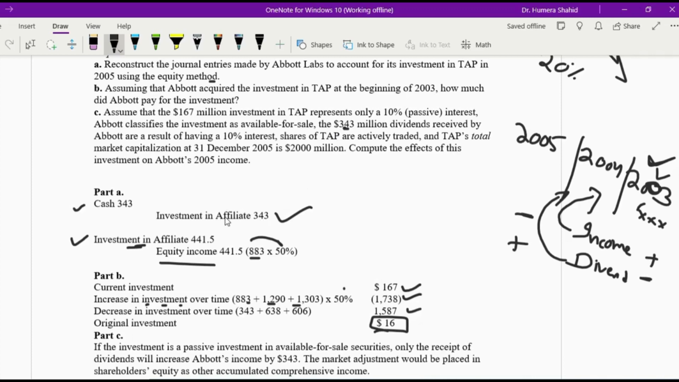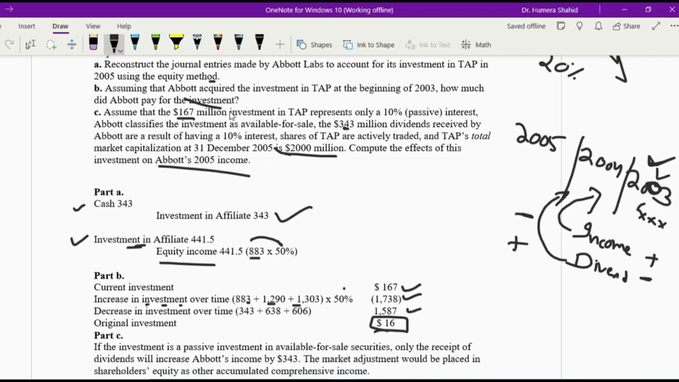I will be considering it dividend income because I will be following the market method, not the equity method. Abbott are... Shares of TAP are actively traded, and TAP's total market capitalization at December 31st, 2005 is 2000 million. Can you see? The book value is 167 and the market value is 2000 million. It's a huge difference. Compute the effects of investment on Abbott's 2005 income.